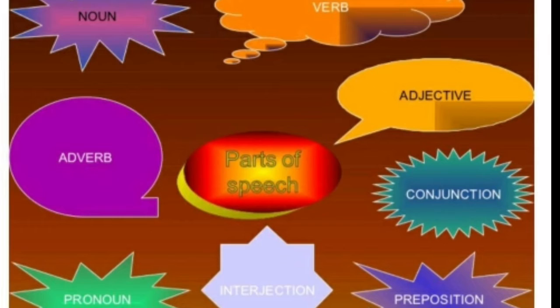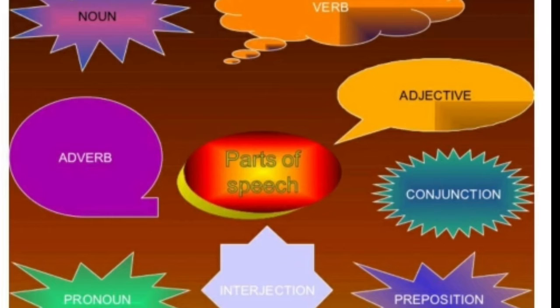In the previous video we were going through noun, if I am right. In that, we saw what a noun is, the definition of a noun, then proper noun and common noun. For proper noun I gave the name Gandhi, and for common noun I told you that he is a man.